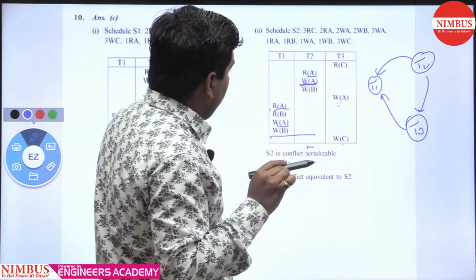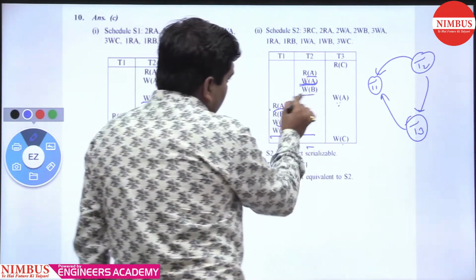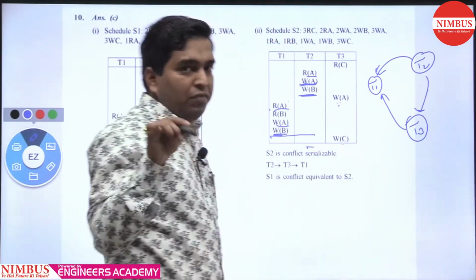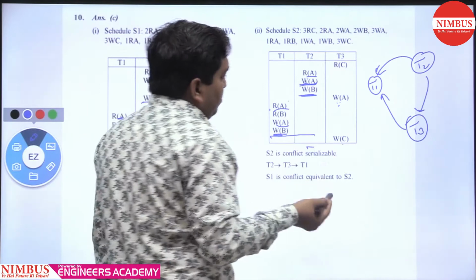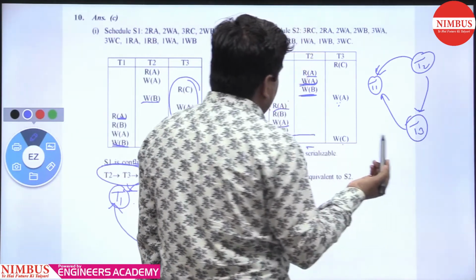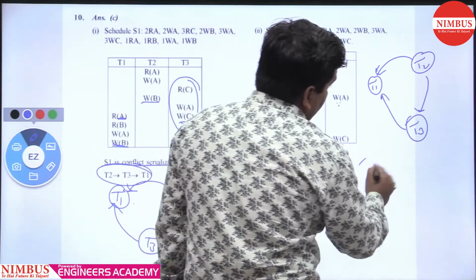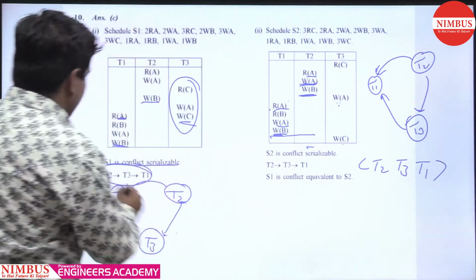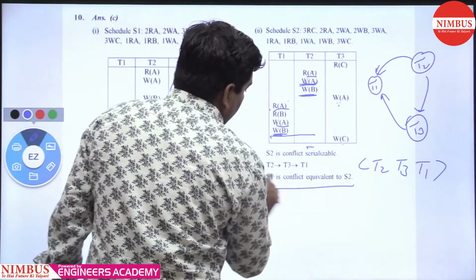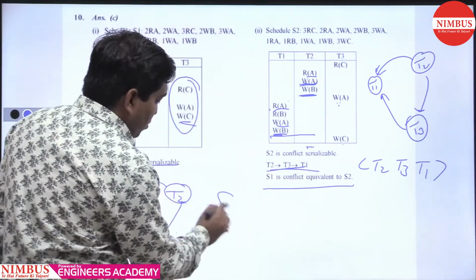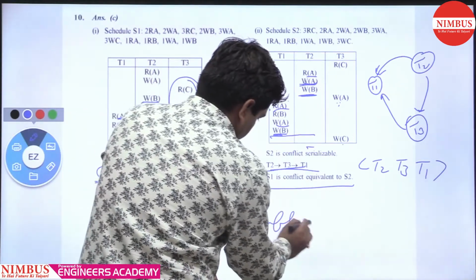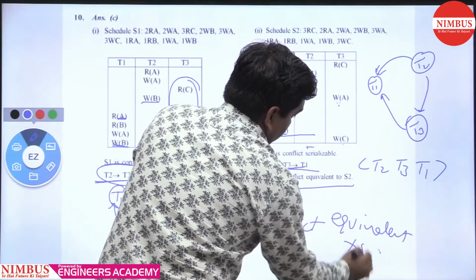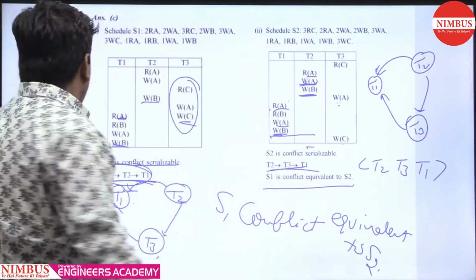After that we check for B. Where is B? B is here, T2 to T1. We have already made an edge from T2 to T1. Getting my point? And B is not present in T3, so we don't make an edge. So in this order we get T2, T3 and T1. This is also equivalent to S1. Getting my point? So here you can say S1 is conflict equivalent to S2. Getting my point? And what about S3?